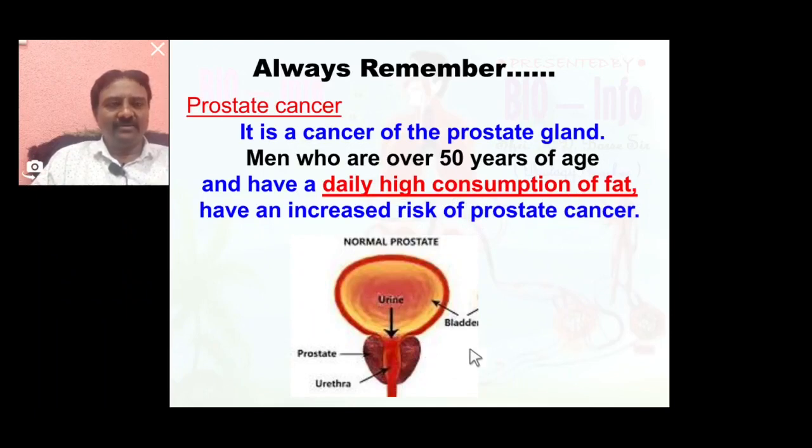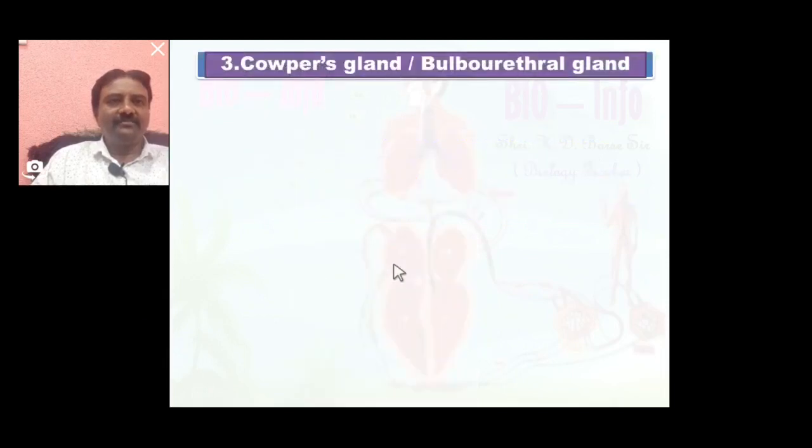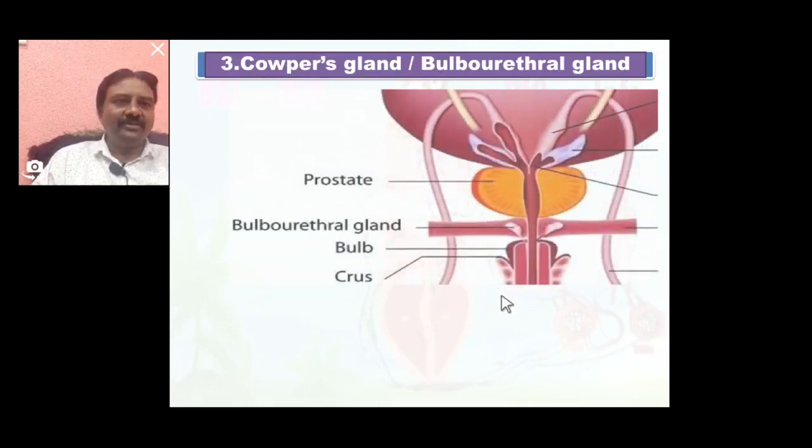Always remember this point. Now the third and last gland of the male reproductive system is Cowper's gland, or the bulbourethral gland.